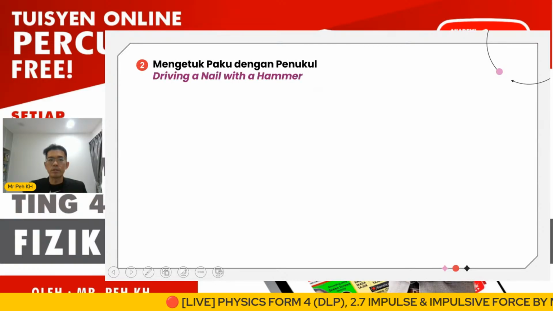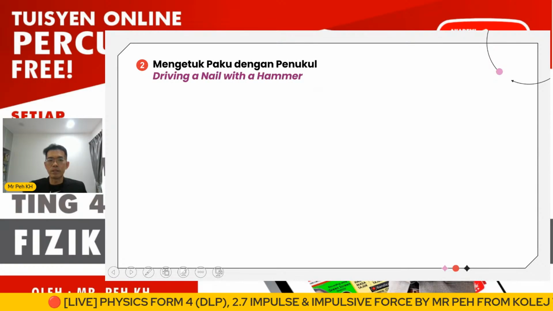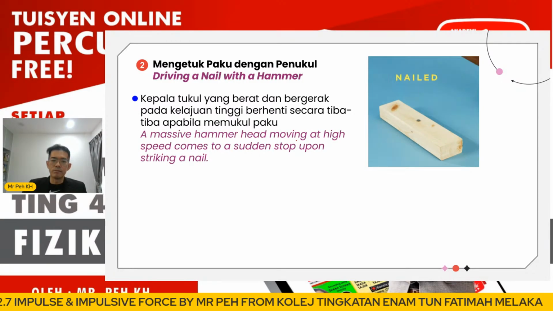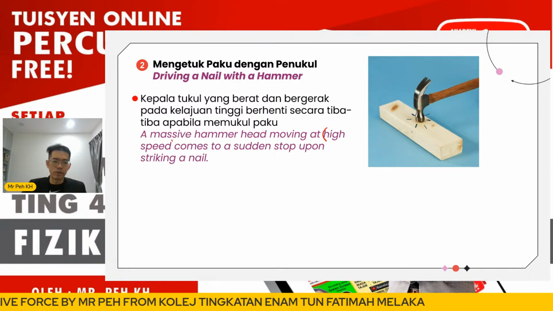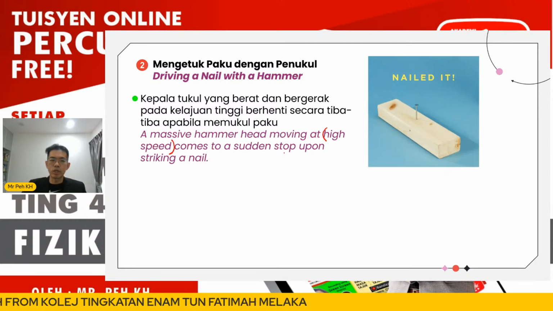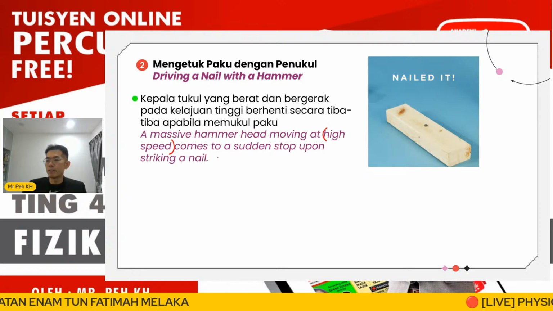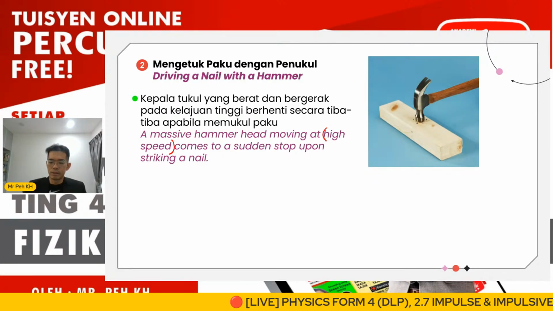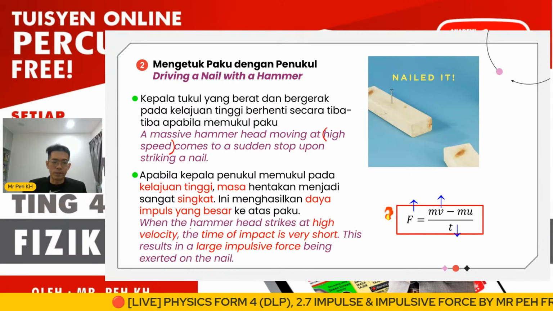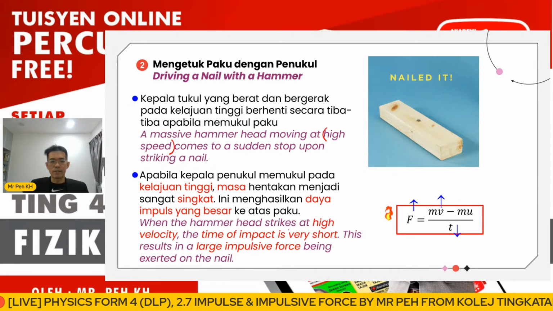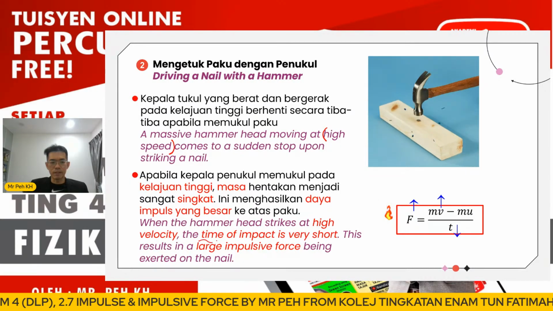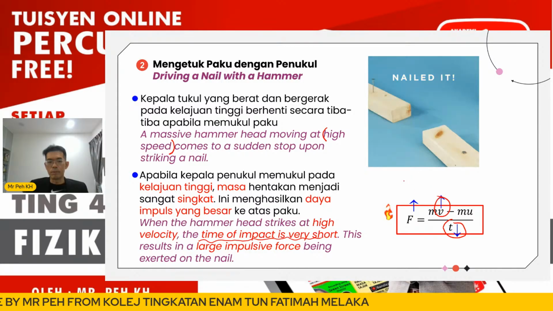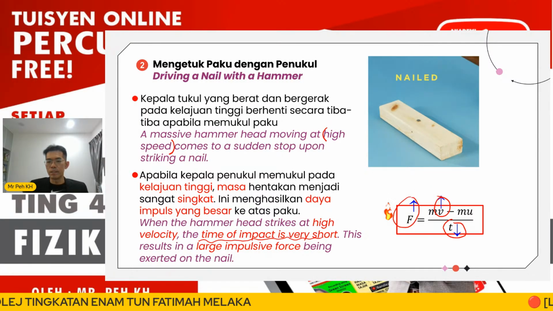The second application is driving a nail with a hammer. A massive hammer head moving at high speed comes to a stop upon striking a nail. That means the time of impact becomes shorter. When the hammer head strikes at high velocity, the time of impact is very short, so again the impulsive force produced will be larger.